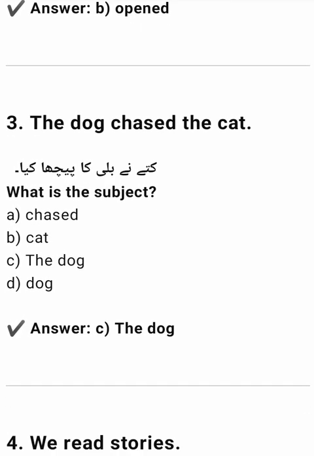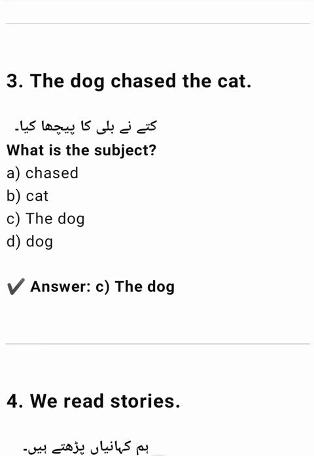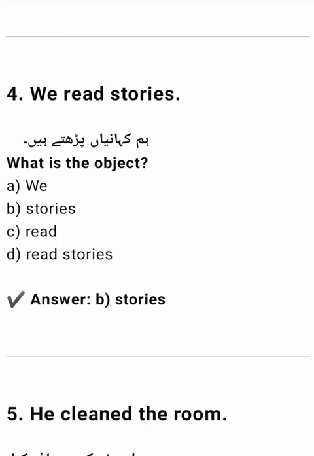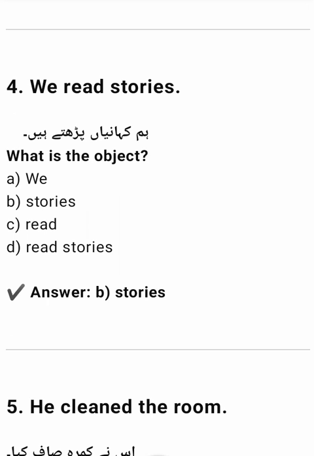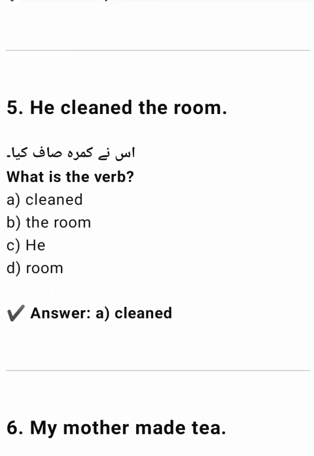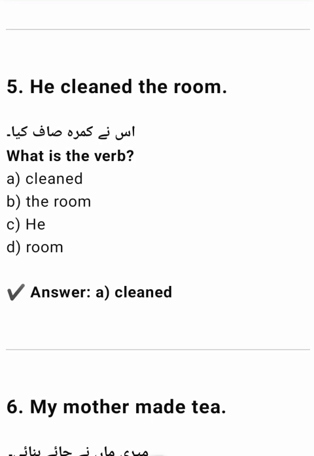3. The dog chased the cat. Kutte ne billi ka picha kiya. What is the subject? A. Chased. B. Cat. C. The dog. D. Dog. 4. We read stories. Hum kahaniyan padhte hain. What is the object? B. Stories. C. Read. D. Read stories. 5. He cleaned the room. Isne kamra saaf kiya. What is the verb? A. Cleaned. B. The room. D. Room.